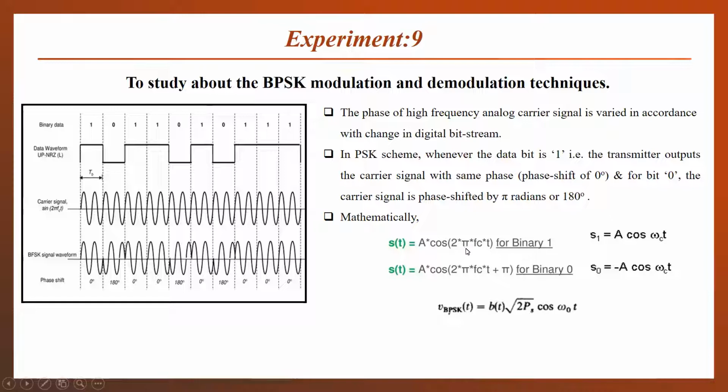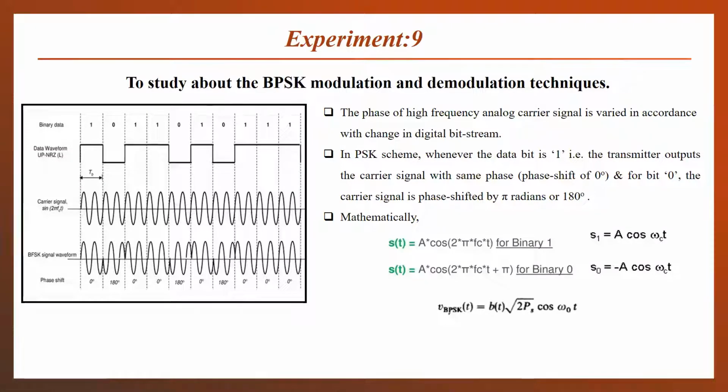It is A cos 2 pi fc t for binary 1. That means A cos 2 pi fc t, or A cos omega c t, is our carrier signal. When we have to transmit bit 1, we will transmit the carrier signal as it is. So for binary 1, the same carrier signal is received after the modulation. Whereas for binary 0, the phase shift in the carrier signal is pi. That means cos of theta plus pi is equal to minus cos theta. So for bit 0, we will transmit the negative form of our carrier signal.